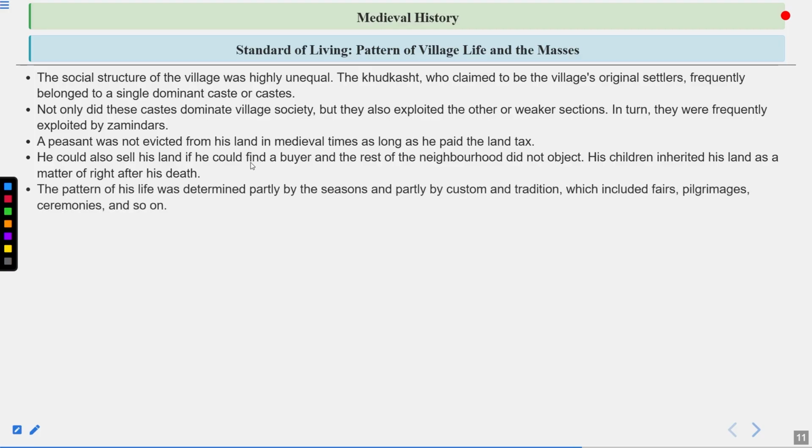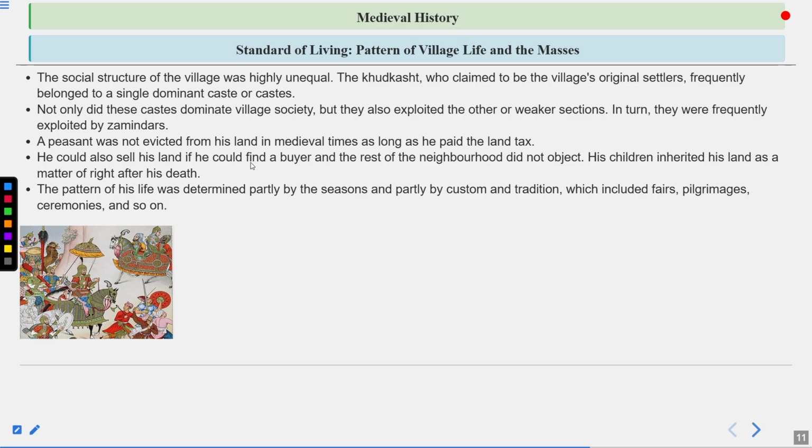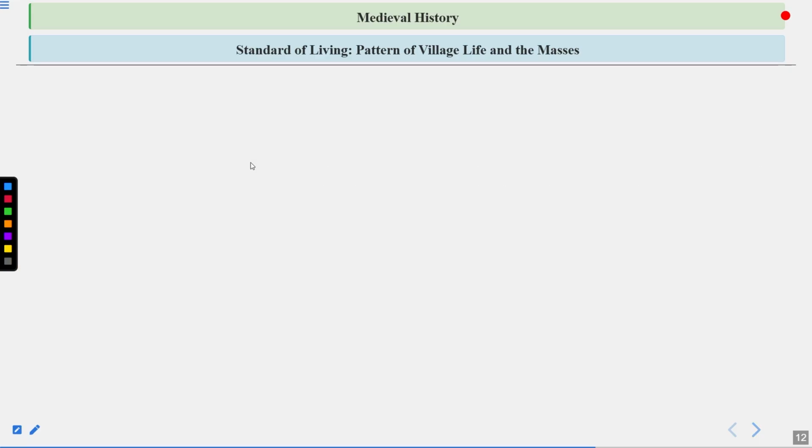The pattern of his life was determined partly by the seasons and partly by custom and tradition, which included fairs, pilgrimages, ceremonies, and so on. So these are the basic things at that time in the village areas, and the people were living with these types of things. Let's read further.